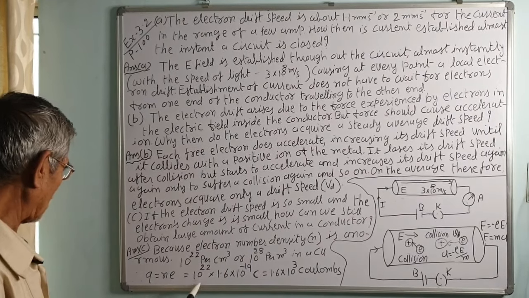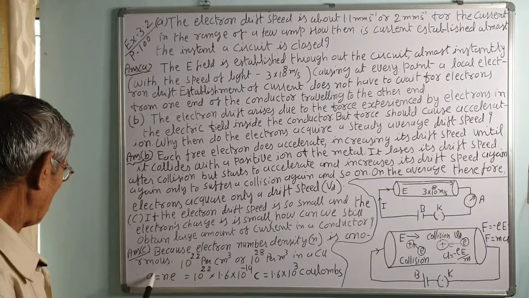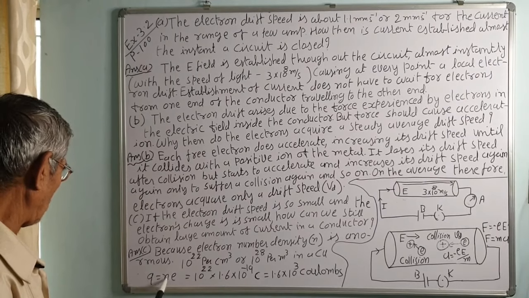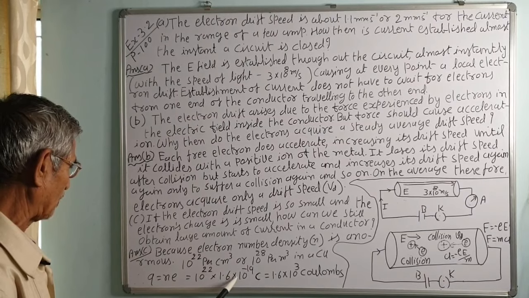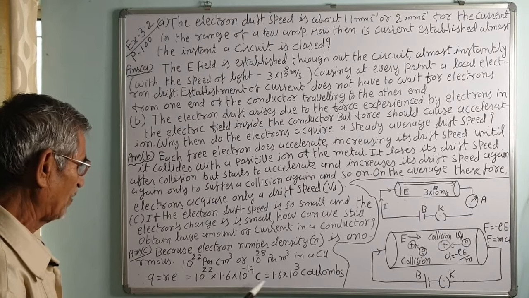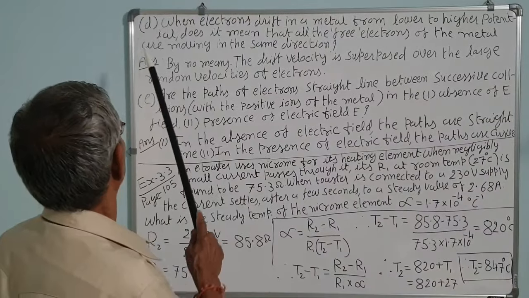If we take the centimeter cube, then the charge q flowing through the 1 centimeter cube is equal to Ne. So, n is 10^22 into the electronic charge 1.6 into 10^-19 coulomb. So, this many coulombs will flow through the conductor.